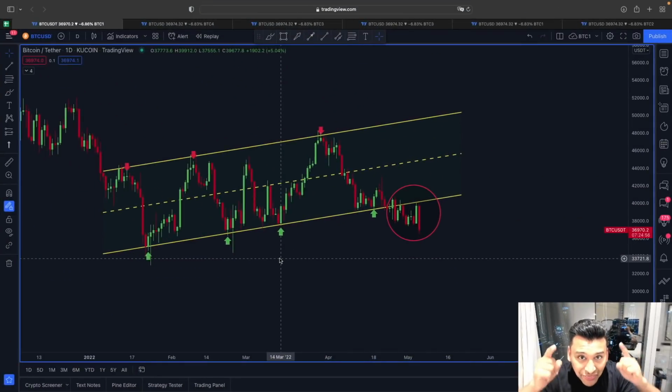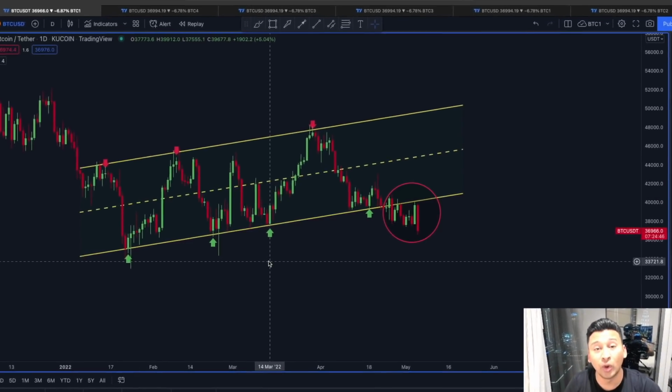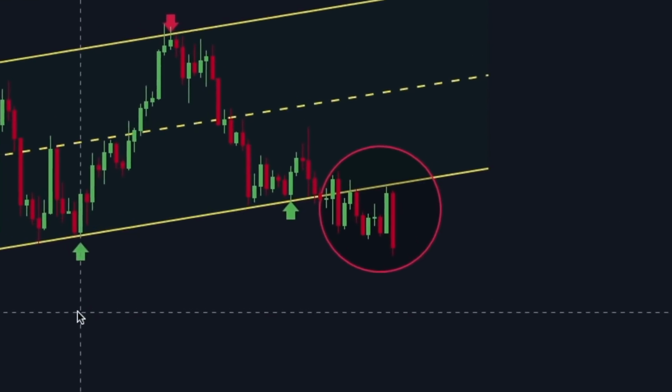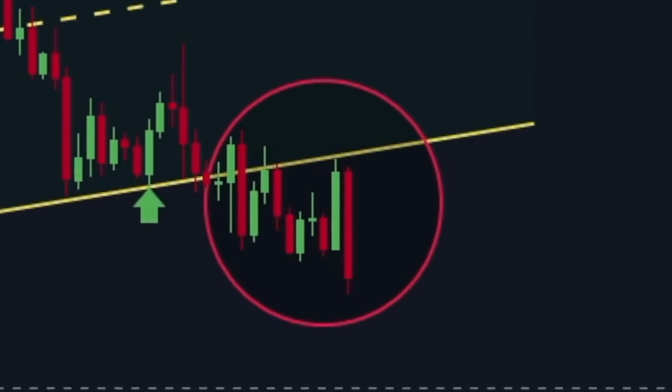Welcome everyone, and thank you so much for joining in this emergency video, because right now, as you can see, the price of Bitcoin is showing this free fall type of scenario. Now we want to find out, has the price of Bitcoin started this actual downtrend after getting rejection around this lower line area from this ascending channel?